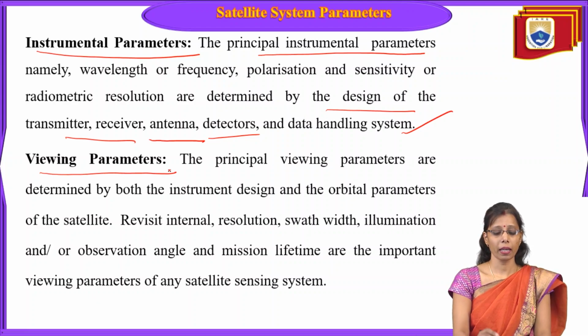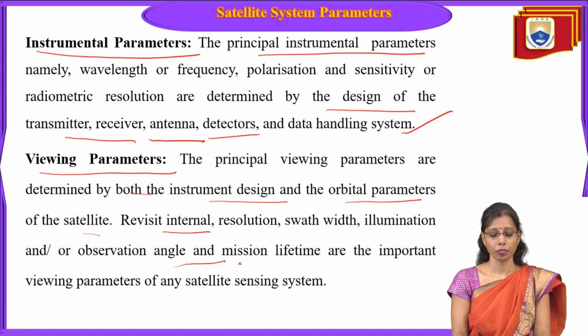Now we have viewing parameters. What are the viewing parameters? The principal viewing parameters are determined by both instrument design and the orbital parameters of the satellite. Revisit interval, resolution, swath width, illumination and observation angle, and mission lifetime are important viewing parameters of any satellite system.